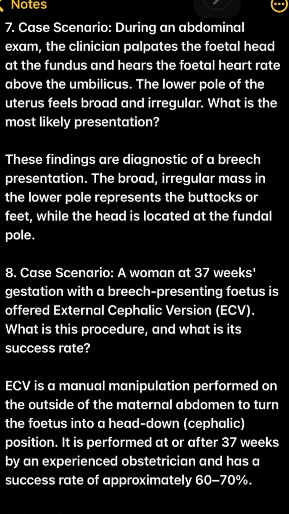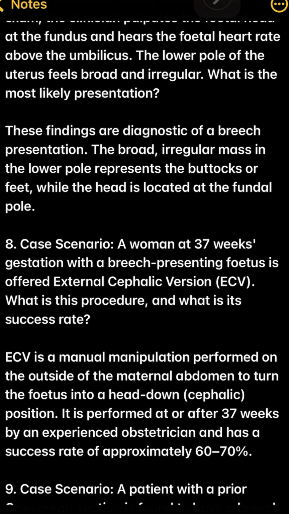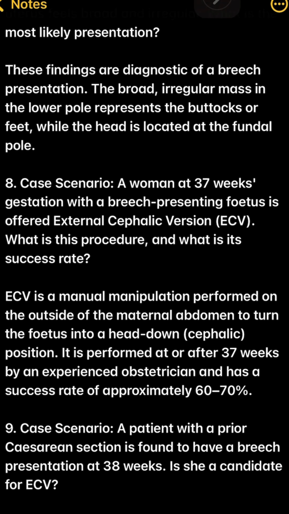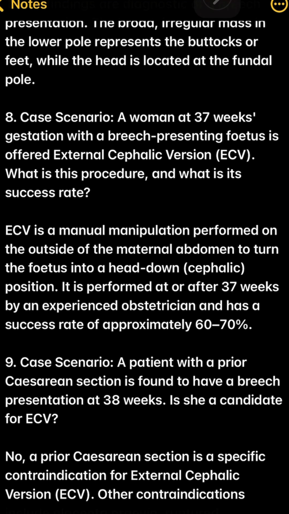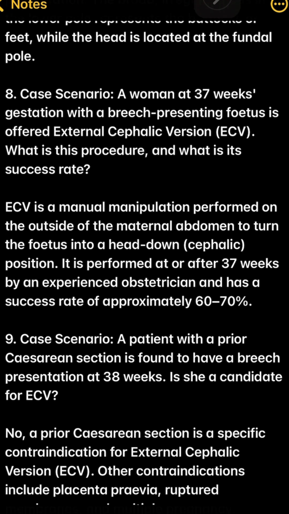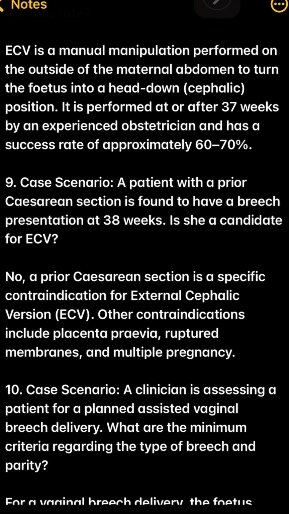8. Case scenario. A woman at 37 weeks gestation with a breech-presenting foetus is offered external cephalic version (ECV). What is this procedure, and what is its success rate? ECV is a manual manipulation performed on the outside of the maternal abdomen to turn the foetus into a head-down, cephalic, position. It is performed at or after 37 weeks by an experienced obstetrician and has a success rate of approximately 60–70%.